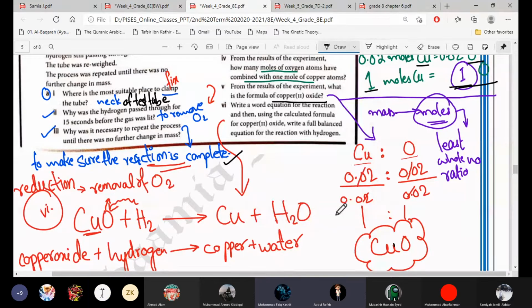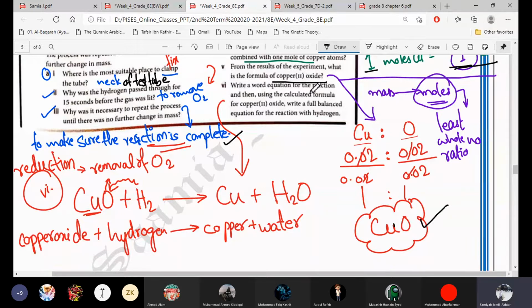Ma'am, the smallest one. Very good, the smallest number. Here the smallest number for both is 0.02. So we divide both numbers of moles by 0.02. After simplification, we got 1:1, and the formula is CuO, copper oxide.